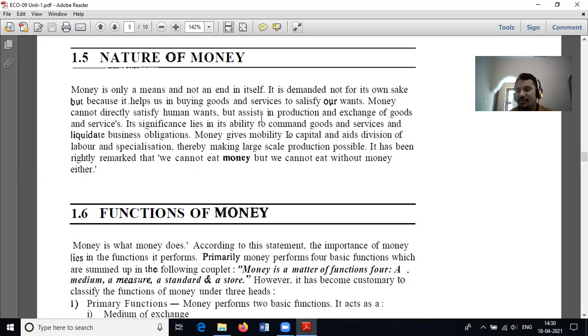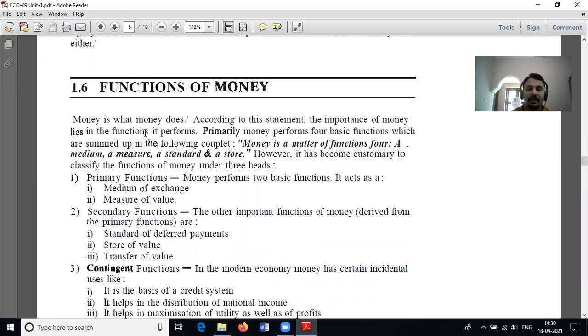Next, what are the functions of money? The functions of money can be classified into three: primary function, secondary function, and contingent function. The primary functions are medium of exchange and measure of value.